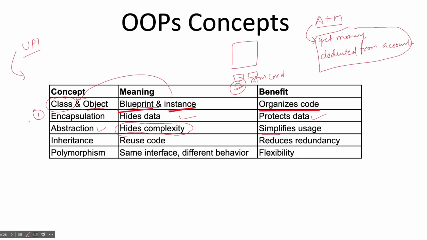All these things are happening in a smooth way. You are not feeling what is happening. They are hiding all the complexity and simplifying your work. For example, if you are doing stock trading using Zerodha, in India we use the app Zerodha. Zerodha has one app there, Kite.